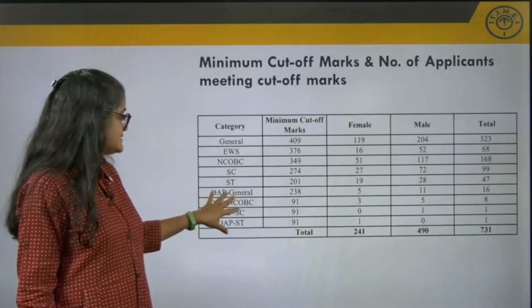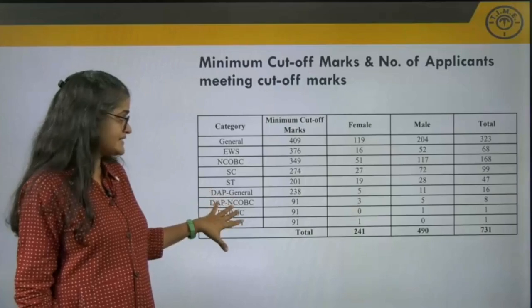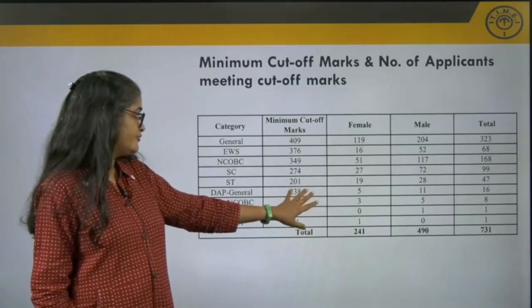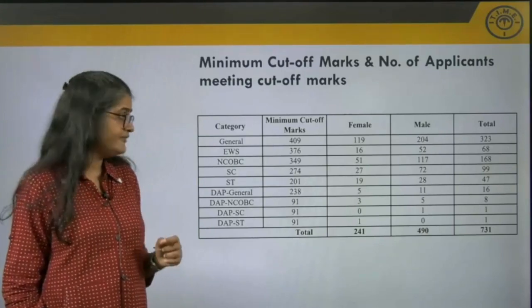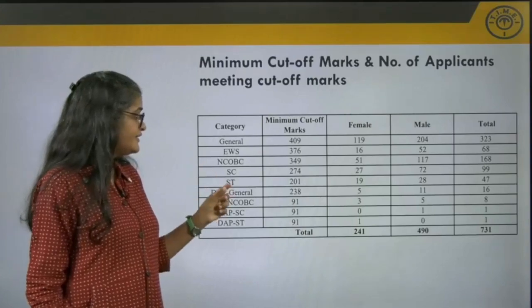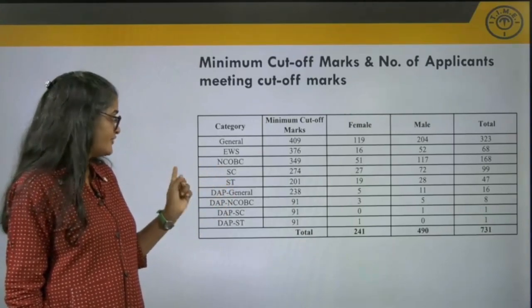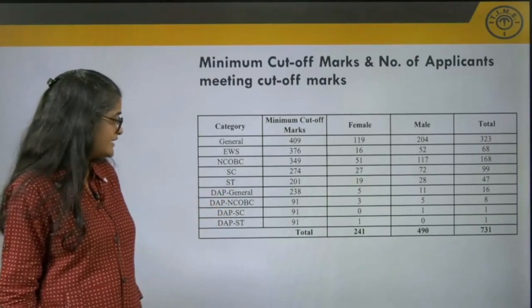Now, in the differently abled persons category, in the general category, there were 5 females and 11 males, a total of 16. Then 3 females and 5 males, a total of 8 in the NCOBC differently abled persons category.